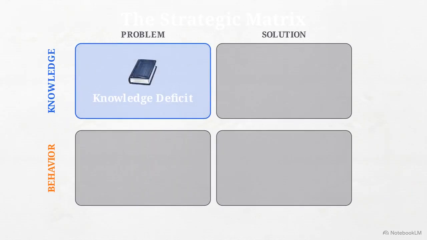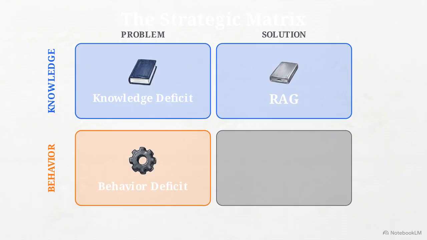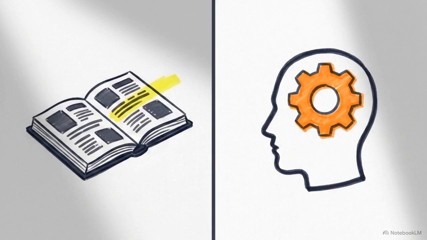First, a knowledge deficit, lacking access to specific facts. The solution is RAG, attaching an external library. Second, a behavior deficit, struggling with specific formatting or tone. The solution is fine-tuning, reshaping the model's internal weights. The distinction is simple. RAG updates what the model knows. Fine-tuning updates how the model acts.